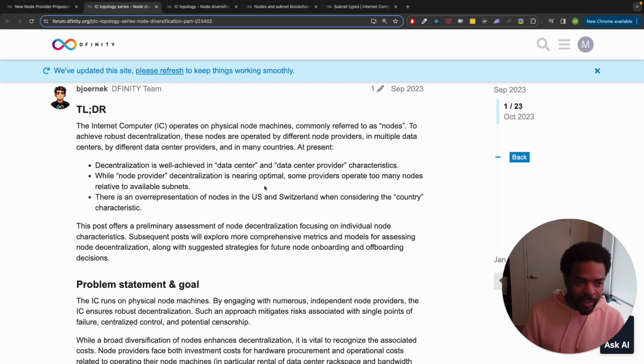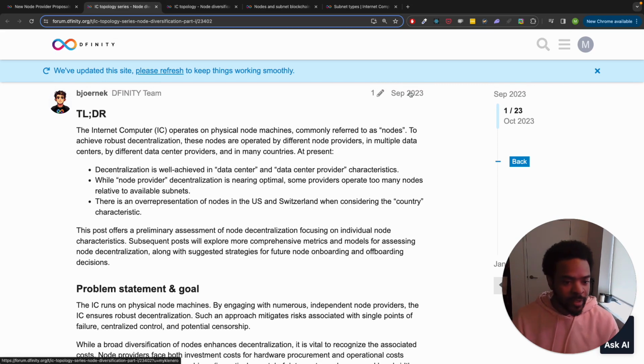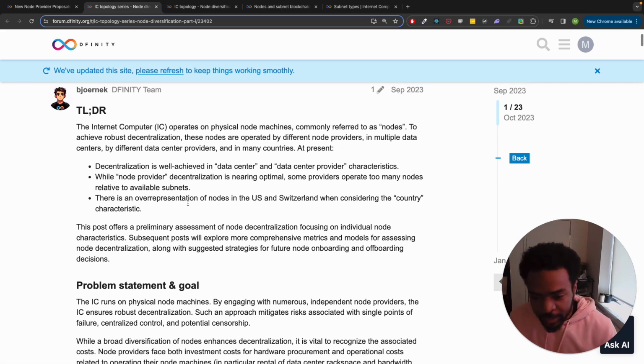Maybe I'll make a post on the forum asking. But whatever, let's continue. Decentralization is well achieved in data center and data center provider characteristics. While node provider decentralization is nearing optimal, some providers operate too many nodes relative to available subnets. There is an over-representation of nodes in the US and Switzerland when considering the country characteristic. So these are the findings in the current state as of this post, which was made in September 2023.